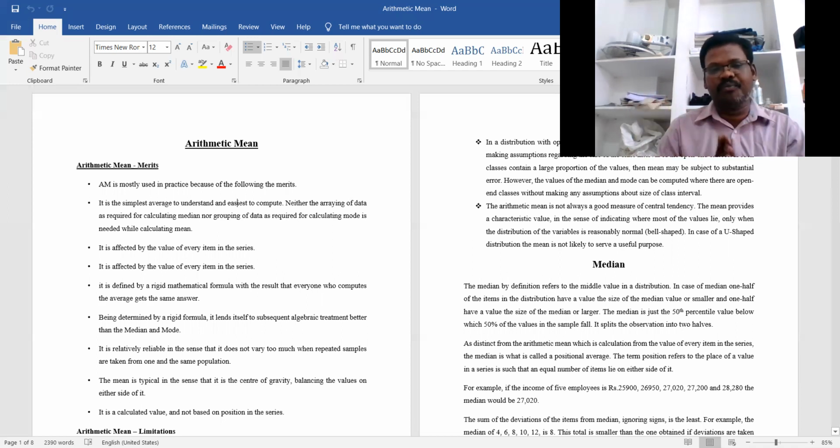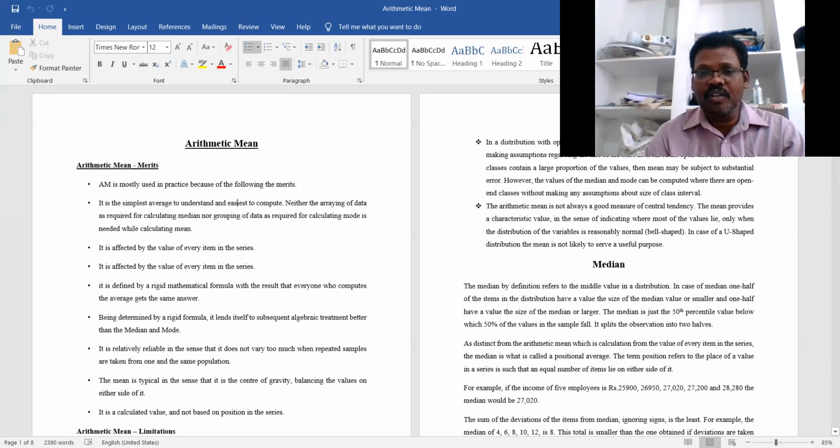Without assuming that for the open classes, we cannot measure the arithmetic mean. If such classes contain a large proportion of the values, then the mean may be subject to substantial error.